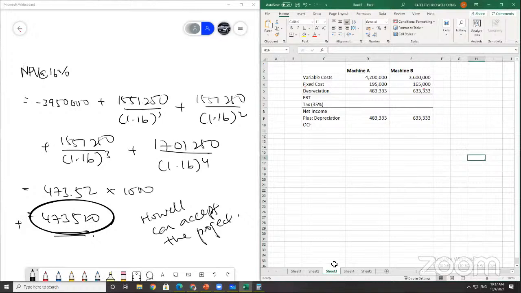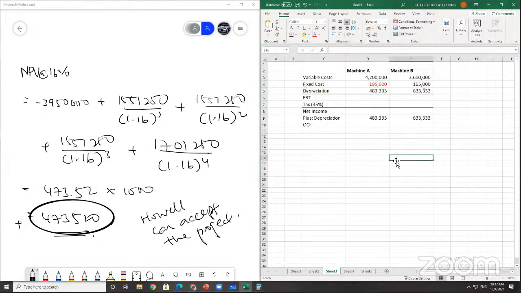The next question is a bit different. No more NPV, it's EAC. Vanderlei Industry is considering the purchase of a new machine for the production of latex. Machine A costs $2.9 million and will last for 6 years. Variable costs are 35% of sales, and fixed costs are $195,000 per year. So machine A, I already put there, 195,000 per year.